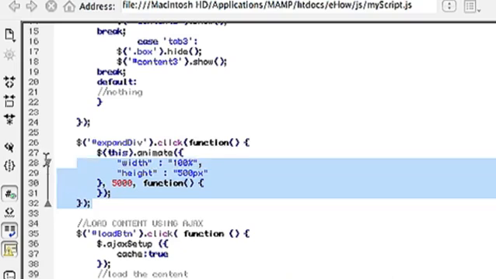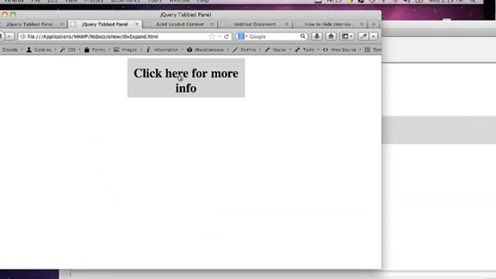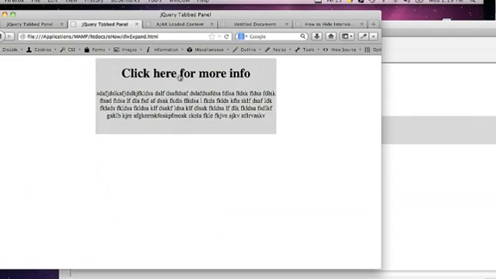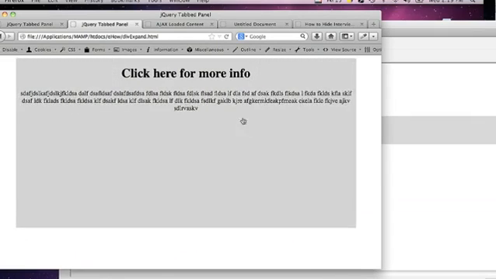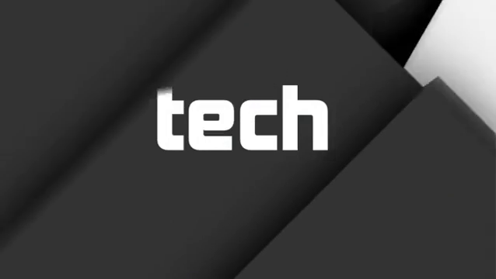So you can basically copy this bit of script right here. And what that does is when you click on this box, it expands it, and all of your information is inside. So that's how you do it. That's how you expand a div using jQuery.